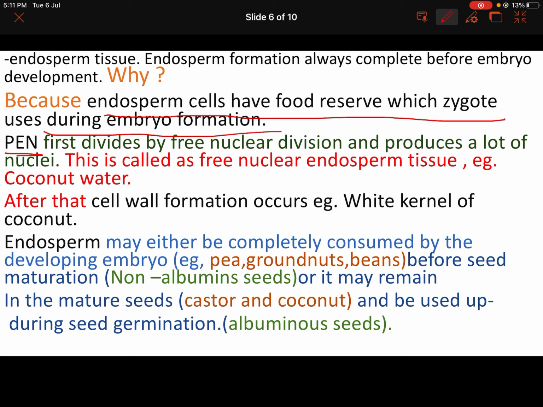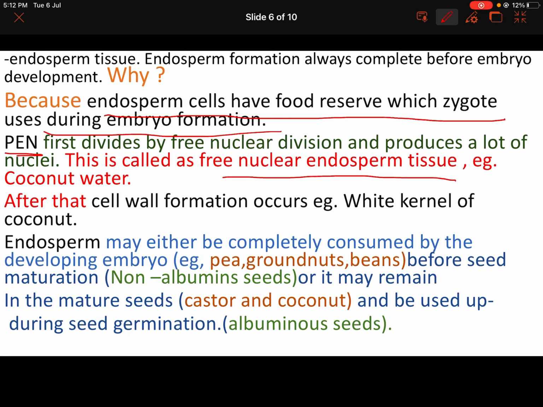There is no formation of cell wall after each nuclear division. Only nuclear division happens, and by that many nuclei are formed at one time, and this is called free nuclear endosperm tissue. For example, coconut water. Coconut water is nothing other than free endosperm nuclei which we drink.